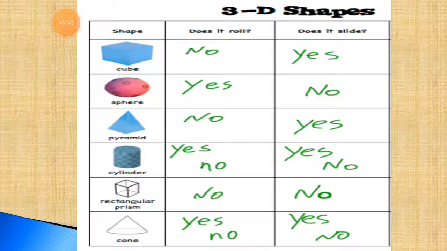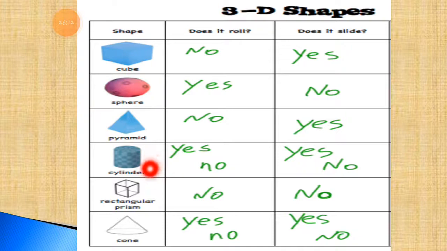Now the next is the pyramid shape. Pyramid has sides. Which shape has sides, it will not roll. So here, does it roll? I am saying no. Does it slide? I am saying yes, because pyramid has sides, so it will slide, not roll.